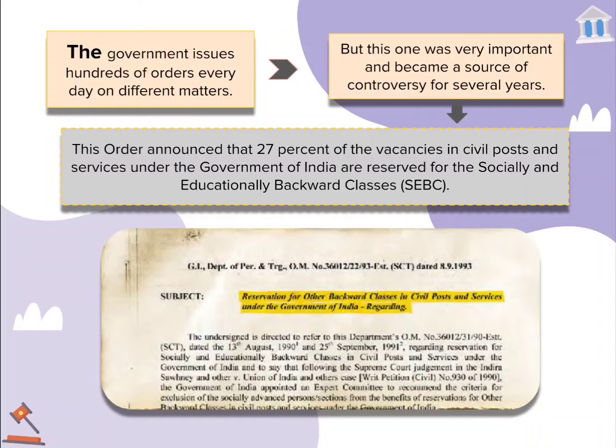Moving forward with the given example in the chapter of the government order, in which the government had announced that 27% of the vacancies in the civil posts and services under the government of India are reserved for socially and educationally backward classes. Now two major doubts come here. The first one, what do we mean by reserved, and the second, what do we mean by socially and educationally backward classes? Firstly, we'll try to understand what we mean by reserved.